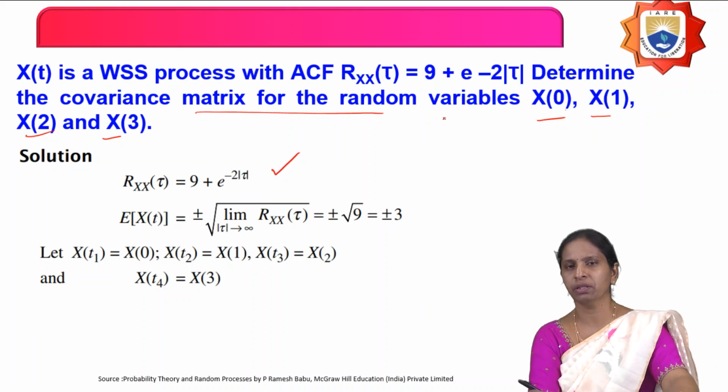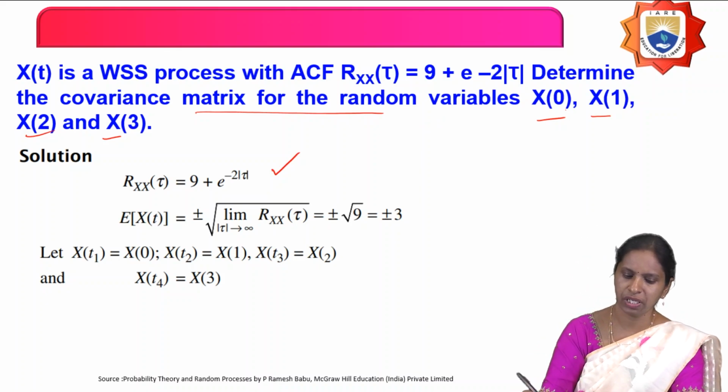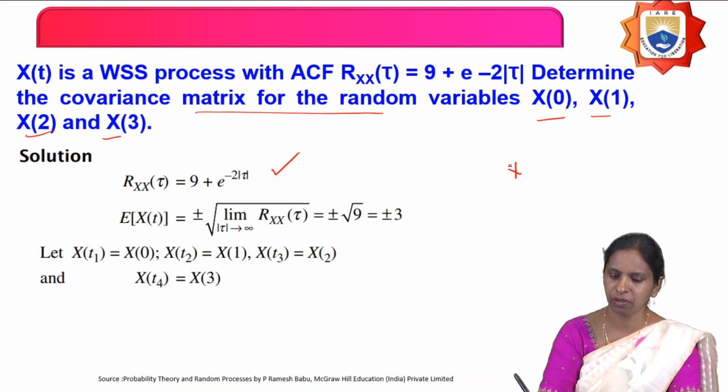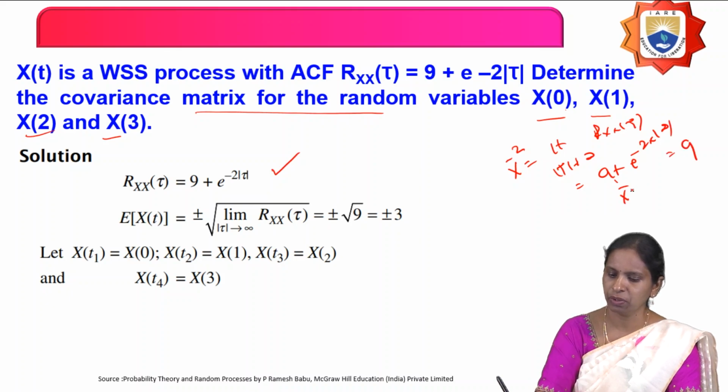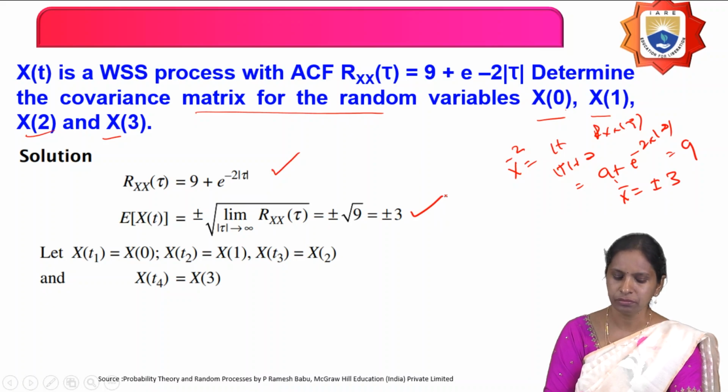So first we will find out the mean of the random process. What is the mean of the random process? X bar square equals limit tau tends to infinity of R_XX of tau. If tau tends to infinity, then what do we obtain here? Limit tau tends to infinity of 9 plus 2 e power minus 2 into infinity, nothing but 9. Therefore, the mean of the random process equals plus or minus 3.